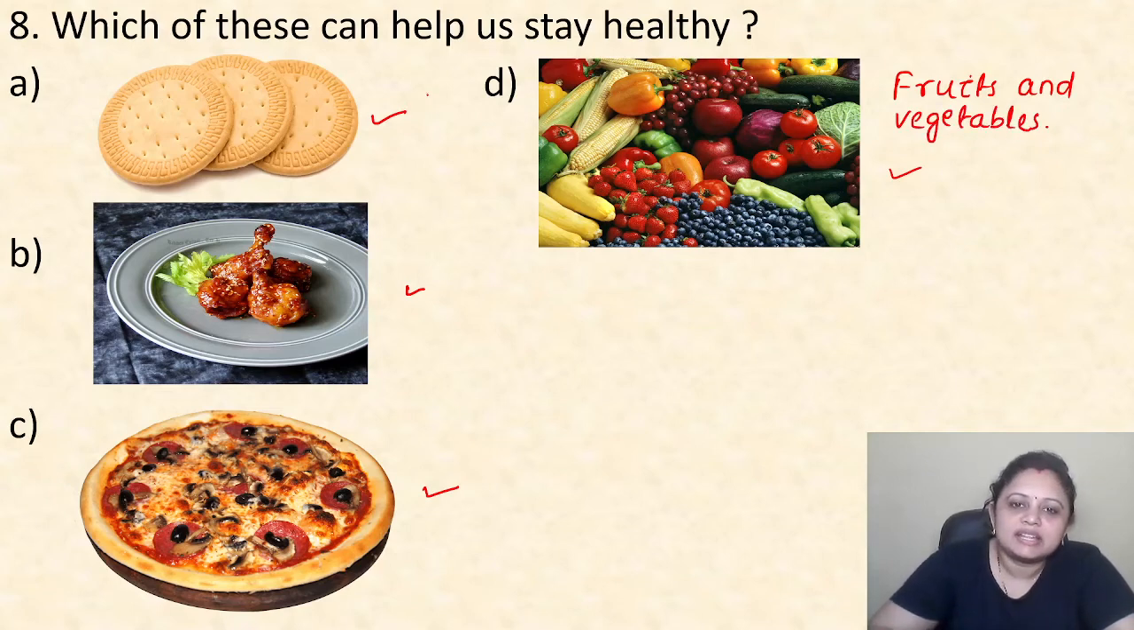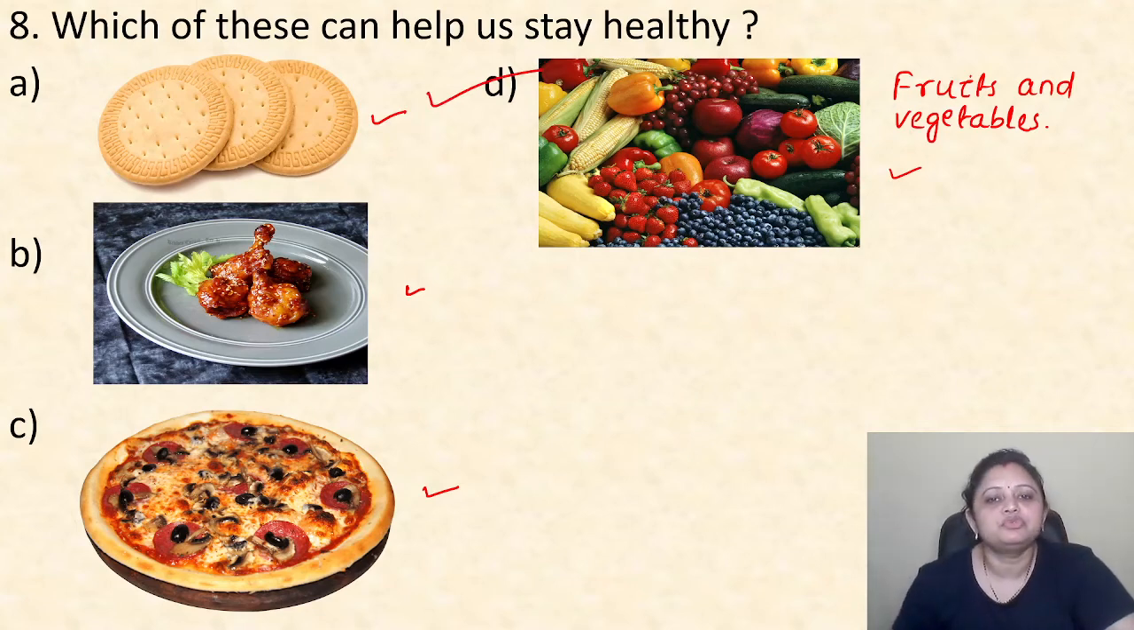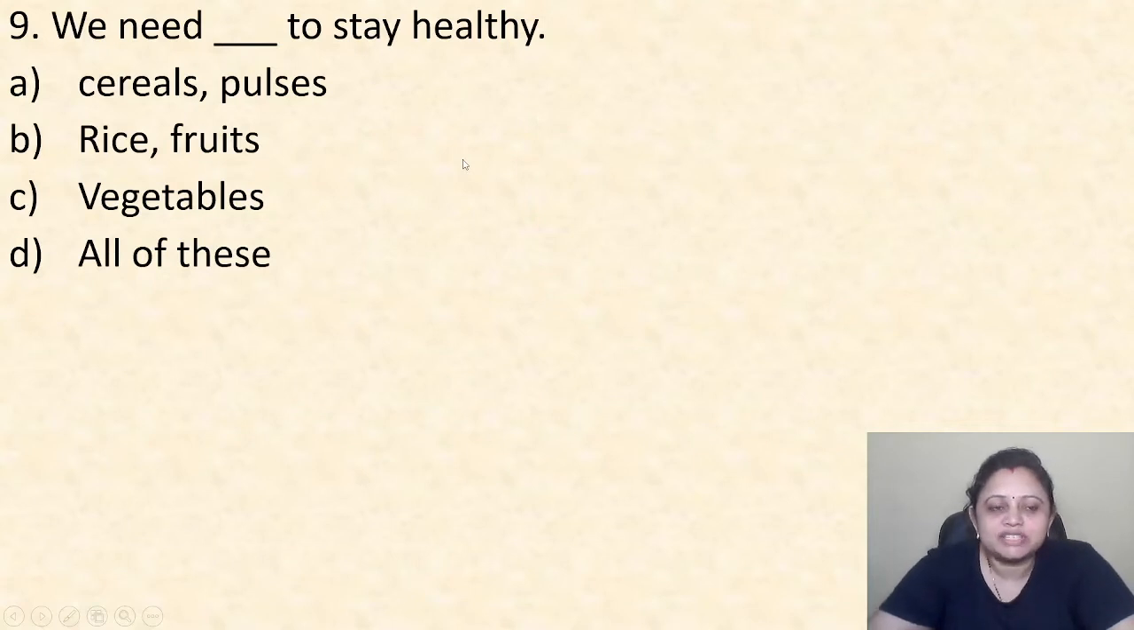Okay, so the correct answer is option D, that is fruit and vegetables. Got it? Yes. Coming to the next question, we need dash to stay healthy. Option A, cereals, pulses. B, rice, fruits. C, vegetables. D, all of these. So what will be the answer?